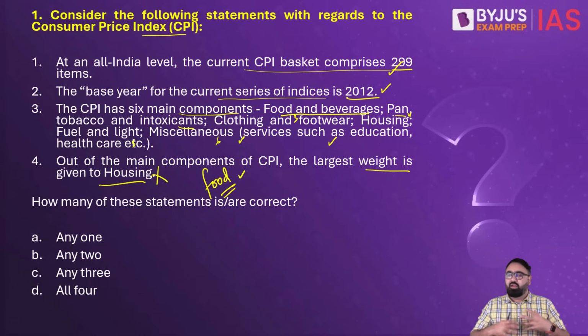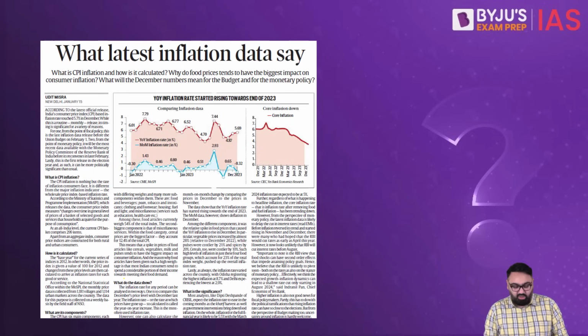As you can see, doesn't matter which income level you belong to, you will consume food, you will consume some beverages. You don't have a car, so you won't go and purchase any fuel. If you don't live in your own house, you won't be buying houses, but at least you would have to buy for food and beverages. The correct answer thus is C. Any 3 are correct. The fourth statement is wrong.